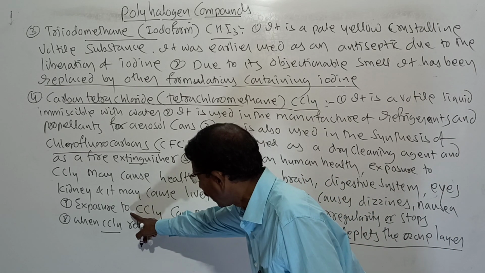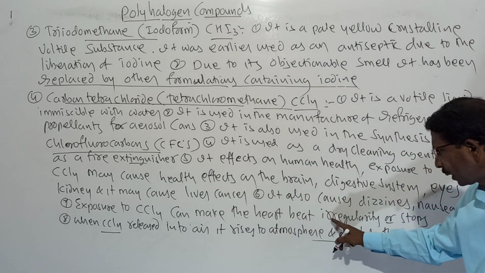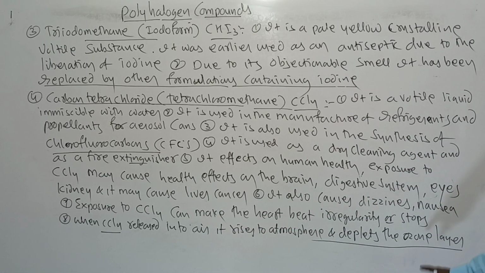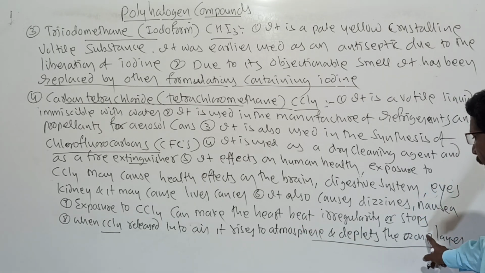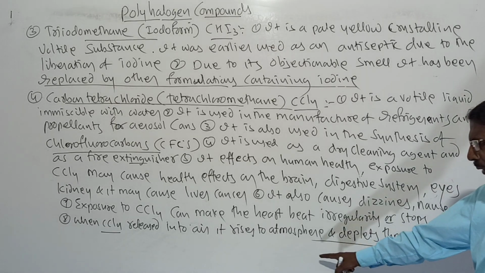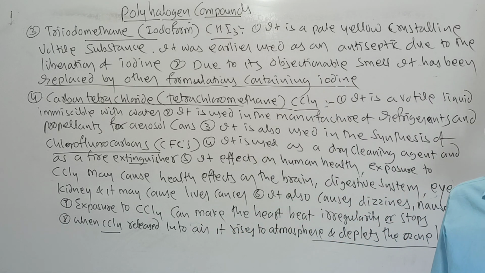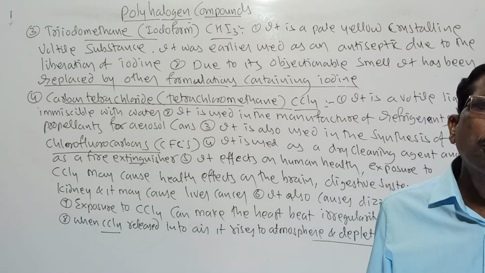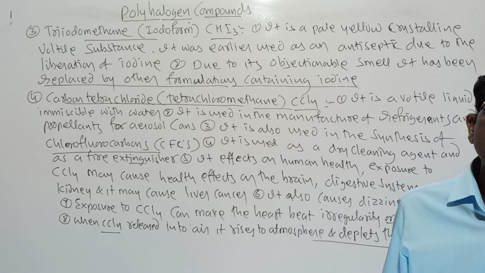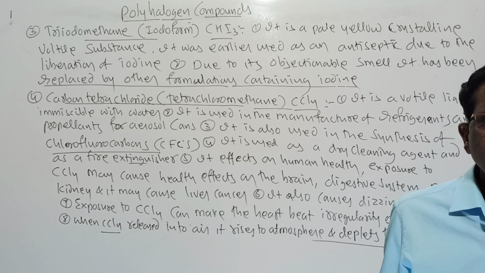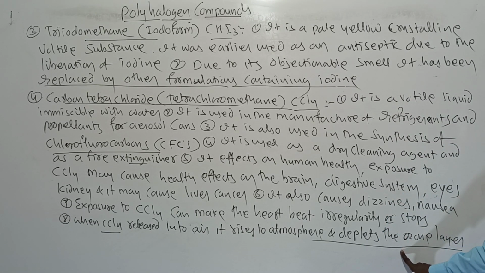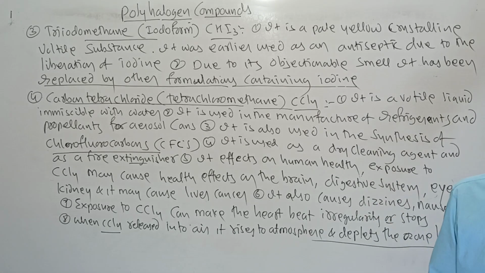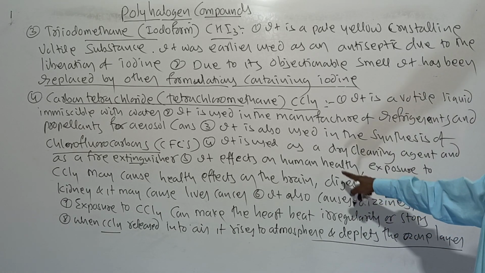Exposure to carbon tetrachloride makes the heartbeat irregular, or sometimes the heartbeat may stop. So for this reason, in laboratories, carbon tetrachloride is used very carefully. When it is released in the air, it slowly rises to the atmosphere and reaches the stratosphere. In the stratosphere, it depletes the ozone layer. That is the important point. So carbon tetrachloride can deplete the ozone layer.